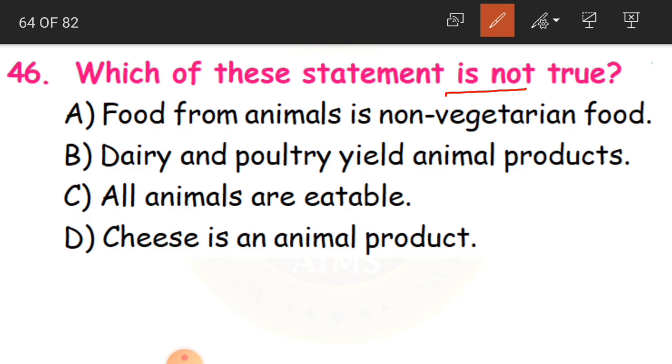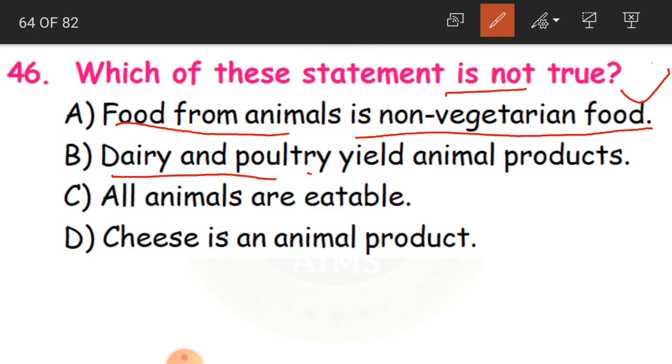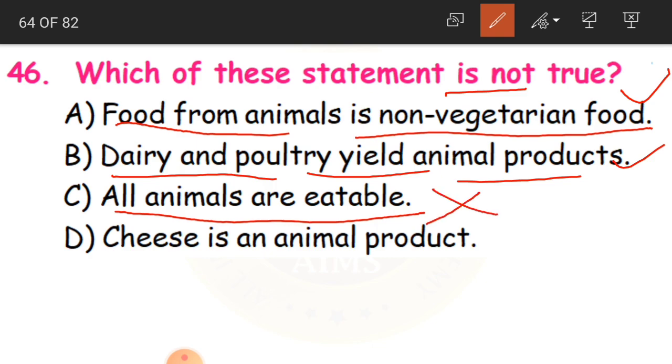And the options are: food from animals is non-vegetarian food. That is true. Dairy and poultry yield animal products. In the sense, they deal with animal products. That is also true. All animals are eatable. Can we eat all the animals? No, this is wrong. It is not true.